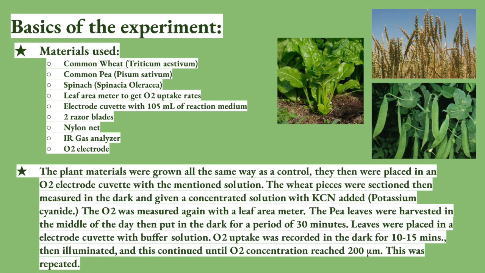So covering the basics of the experiment, the main materials used are common wheat, common pea, spinach, a leaf area meter to get the O2 uptake rates, an electrode cuvette with 105 milliliters of reaction medium, 2 razor blades, a nylon net, IR gas analyzer, and an O2 electrode.